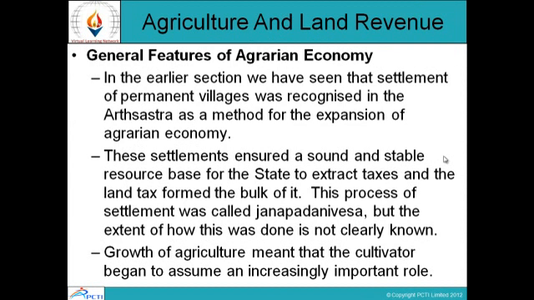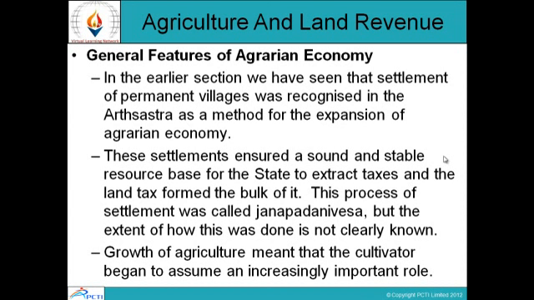Agriculture and land revenue. General features of agrarian economy. In the earlier section, we have seen that settlement of permanent villages was recognized in the Arthashastra as a method for the expansion of agrarian economy. These settlements ensured a sound and stable resource base for the state to extract taxes, and the land tax formed the bulk of it.